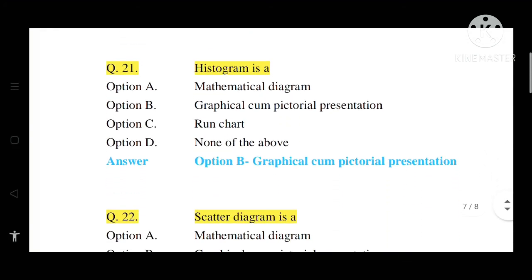Question number 21. Histogram is a option A, mathematical diagram. Option B, graphical cum pictorial presentation. Option C, run chart. Option D, none of the above. So the correct answer is option B, that is graphical cum pictorial presentation.